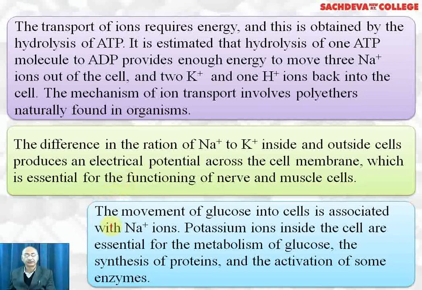The movement of glucose into the cell is associated with sodium ions. Potassium ions inside the cell are essential for the metabolism of glucose, the synthesis of proteins, and activation of some of the enzymes. That is why we should take vegetables and fruits which are rich in potassium ions. Banana is one of the fruits which contains potassium ions.